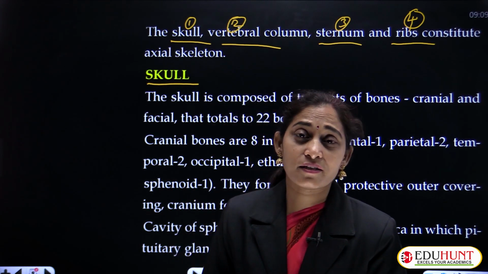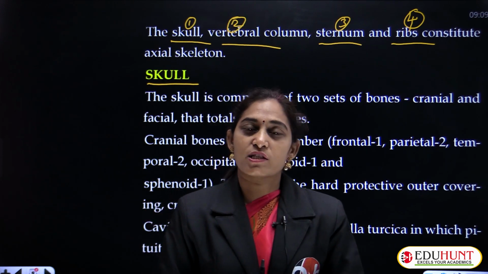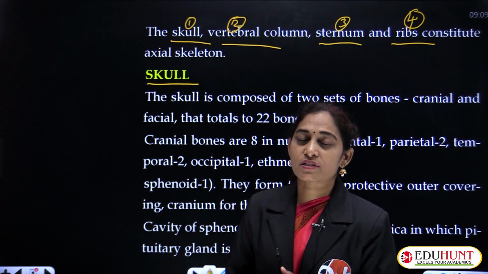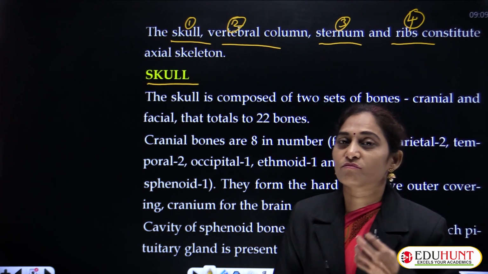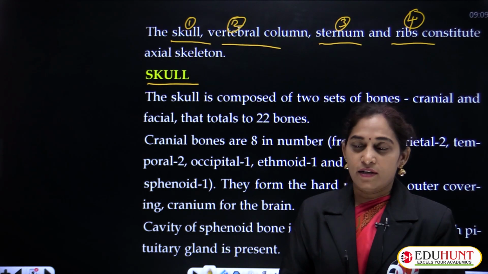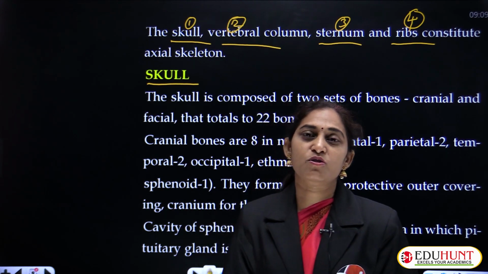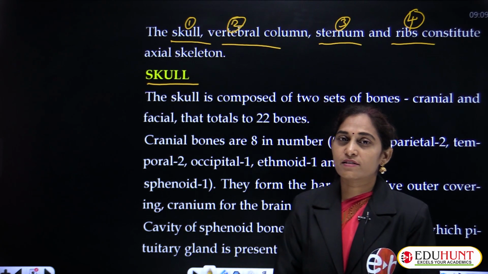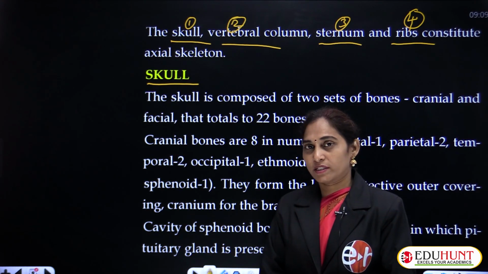There is a direct connection between locomotion and the skeletal system, because the jaws are part of the skeletal system, which are helpful in chewing things. And to do walking, running, all these, we have the skeletal system in the limbs. So in that way the skeletal system is related to our locomotion and movement.